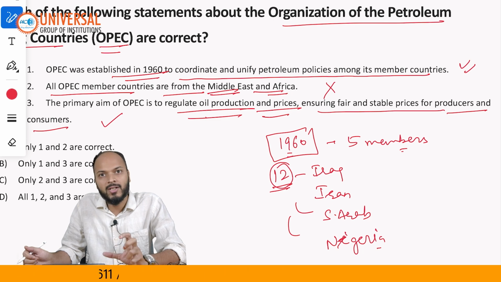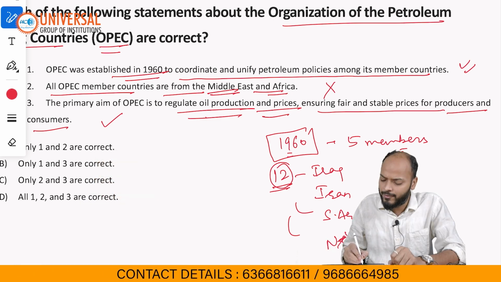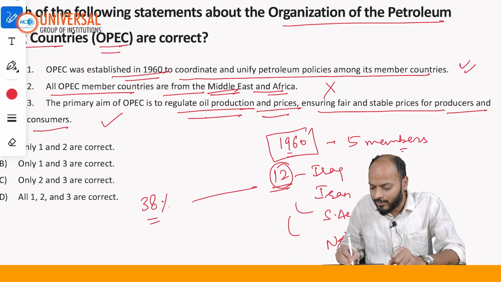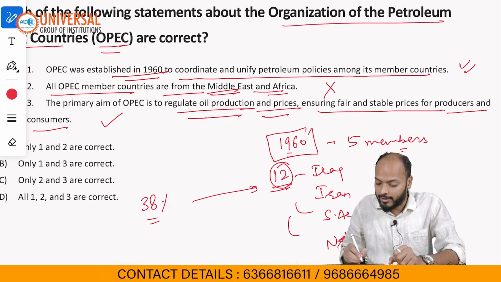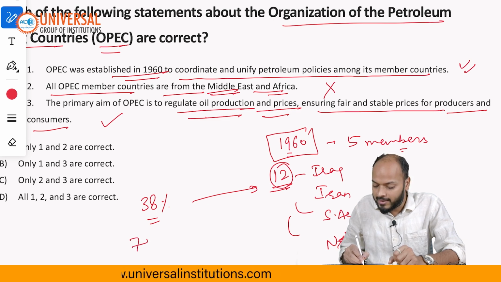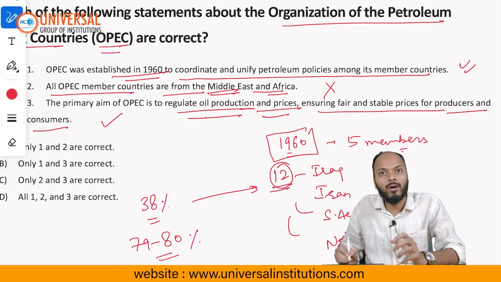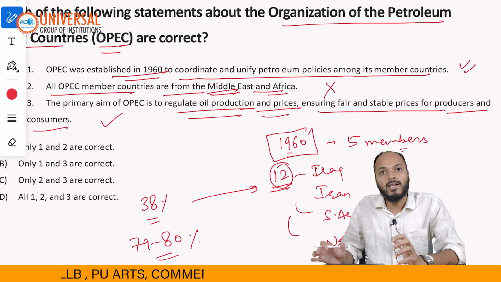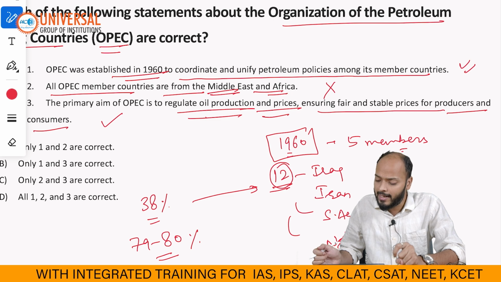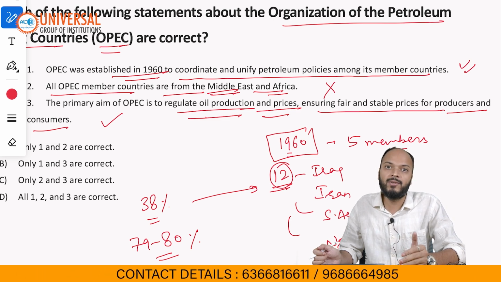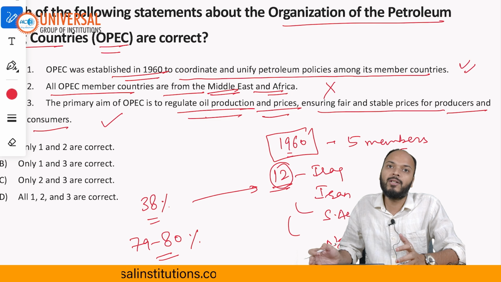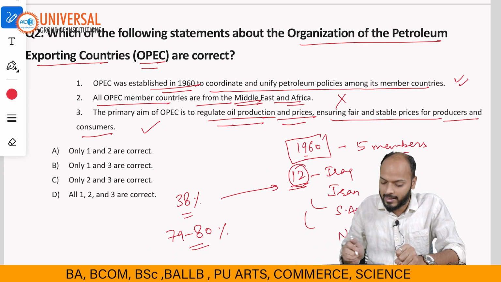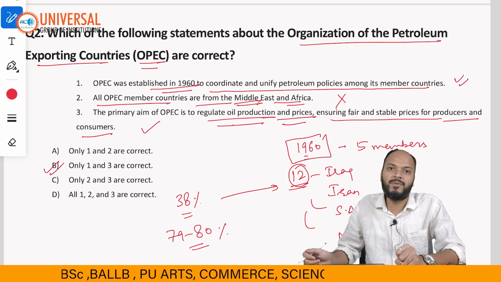and hence oil production is regulated by these countries, because if you know, nearly 38% of the global oil production is done only in these 12 countries. And in fact, an important fact is that roughly 79 to 80% of the overall global oil reserve is found only in these countries, right? So these countries are reservoirs of oil and natural gas, and if these countries decide how much to produce, that matters, because most of the oil lies with these countries only. Yes, so statement 3 is absolutely correct, 2 is incorrect, and hence the answer would be option B.